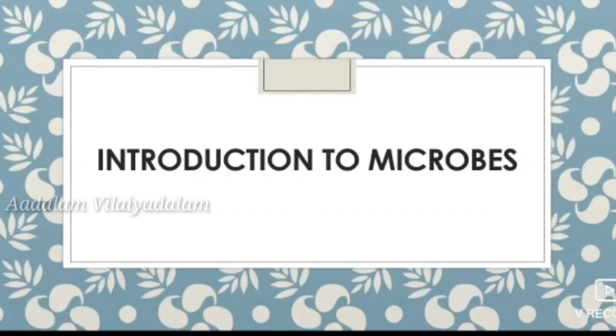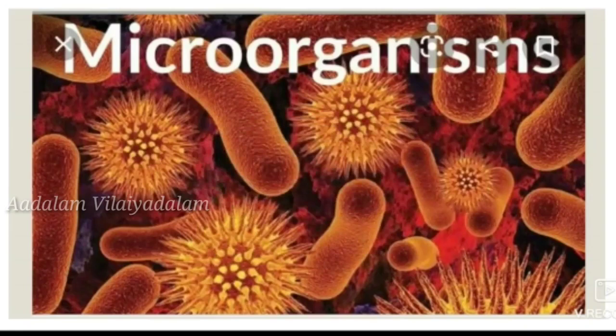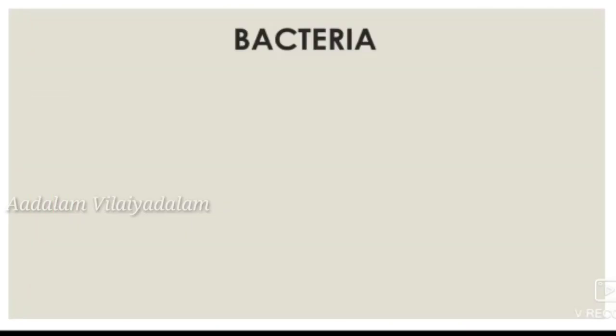Next we learn about microbes. Microbes, that is microorganisms. Micro means small. These are very small organisms. We are not able to see the organisms with the naked eye. We see the organisms with the help of a microscope. The microorganisms are mainly grouped into 4 categories: bacteria, virus, protozoa and fungi. In our chapter, we learn about bacteria and virus. First we learn about bacteria.